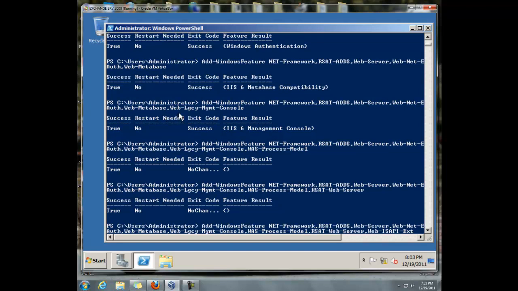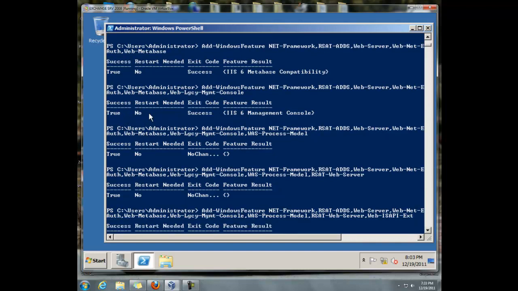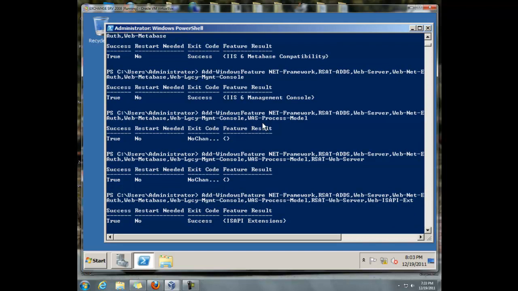Next command, comma, Web-Lgcy-Mgmt-Console. Success was accomplished. Next command, WAS-Process-Model, ran successfully as well.